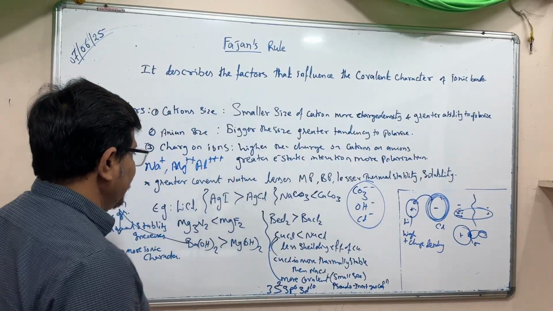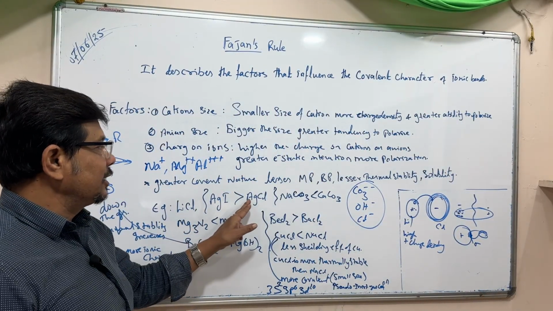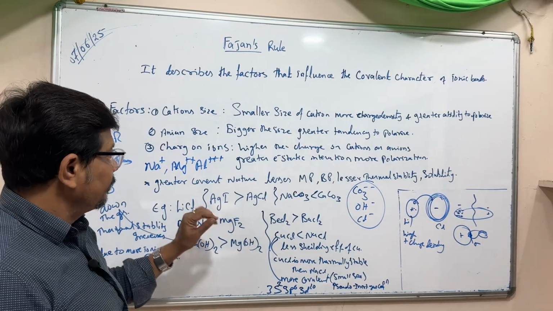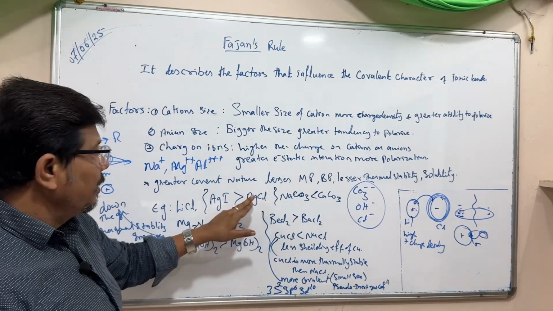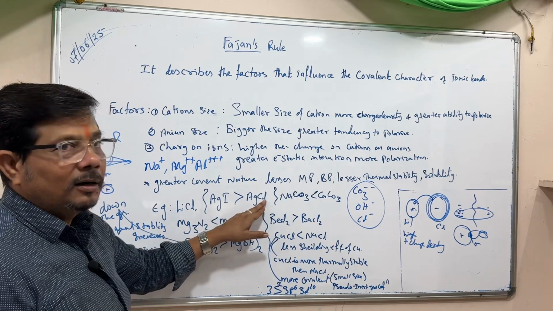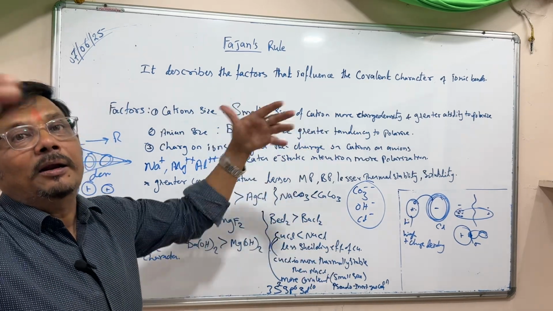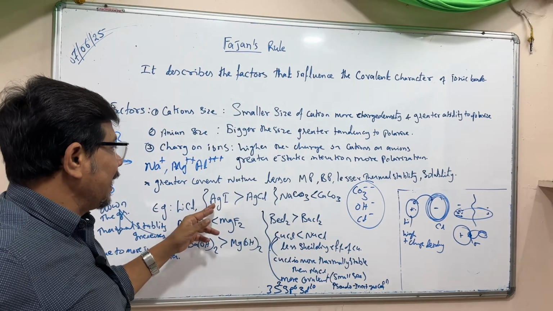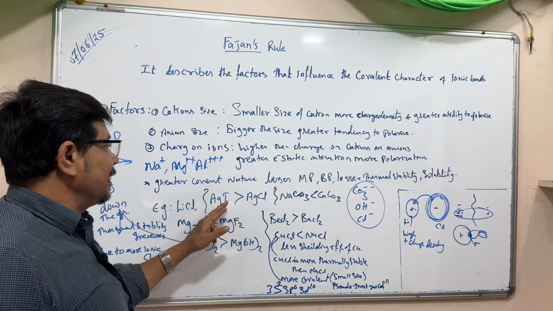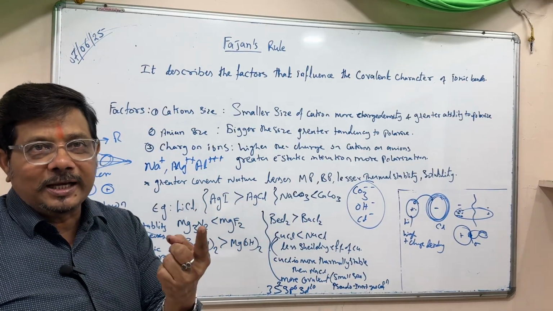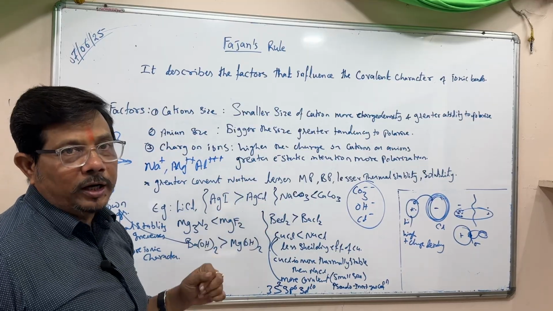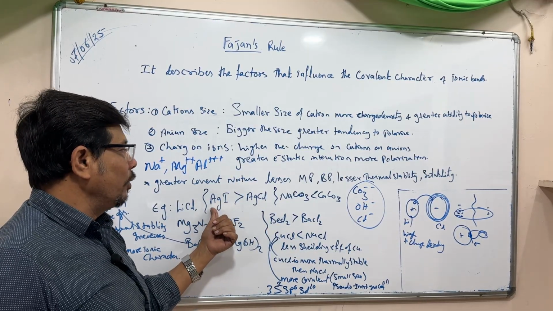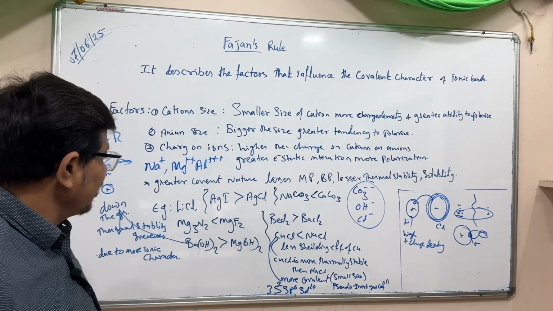Now, here the silver iodide and silver chloride. Iodine is bigger in size as compared to chlorine, meaning the size of the anion is bigger. A bigger anion means more covalent character. Here the silver is the same, Ag positive is single, but iodine is bigger than chlorine. That's why AgI has a greater covalent character than AgCl.